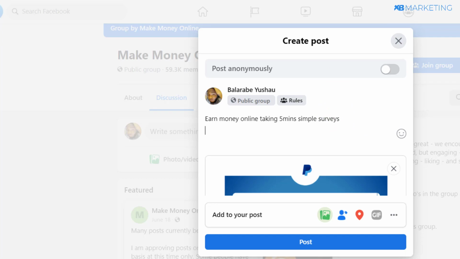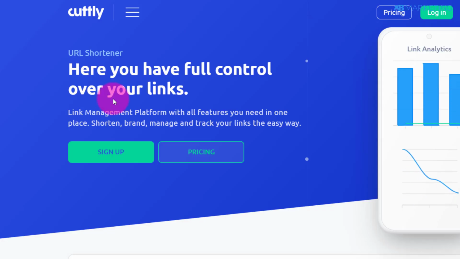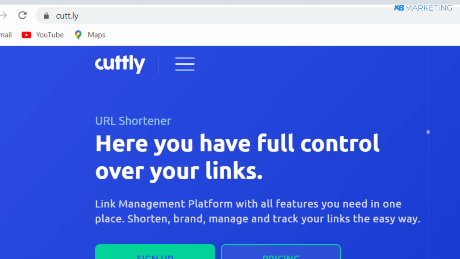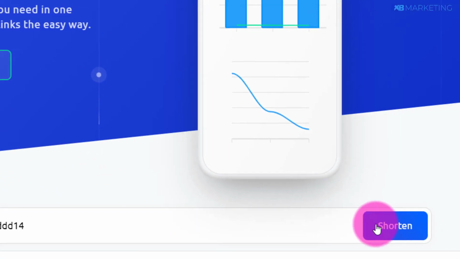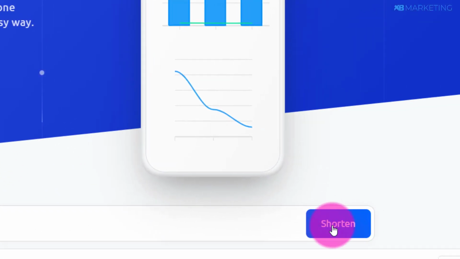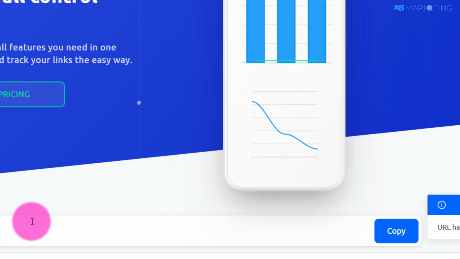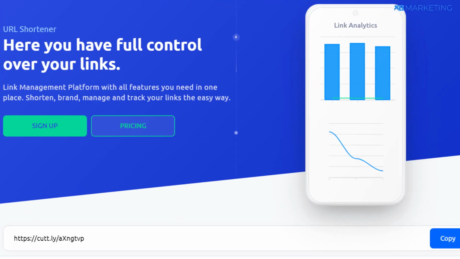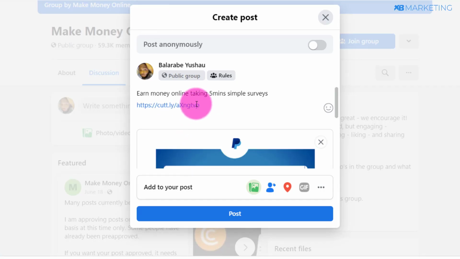So now you want to go back and grab your link and you want to come over to this website to shorten your link. So once you paste in the link right here, all you just need to do is click on shorten right here. So once you've shortened the link, all you just need to do is copy the shortened link and paste in the link right here.